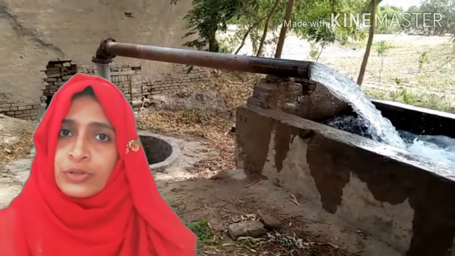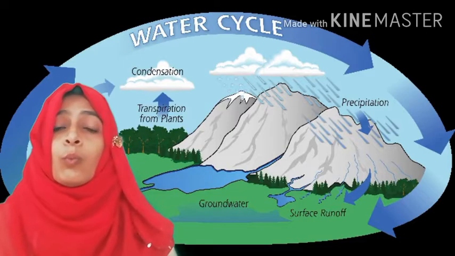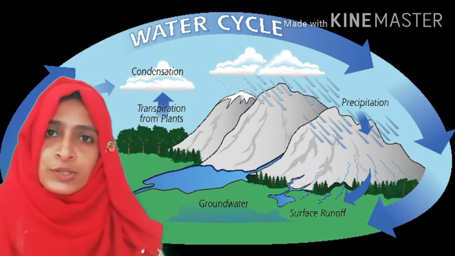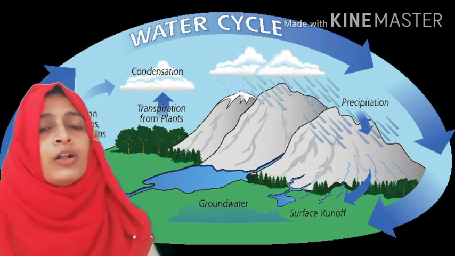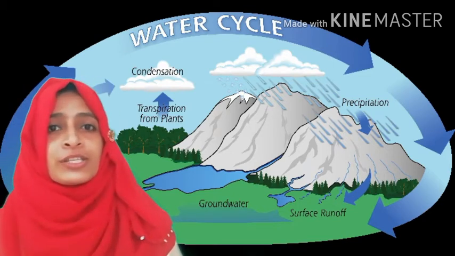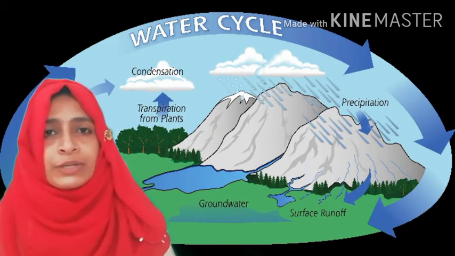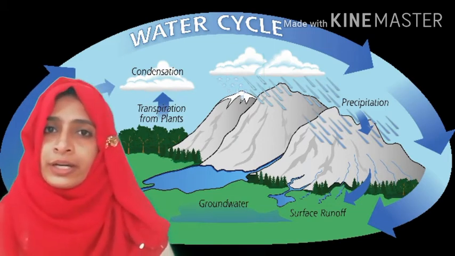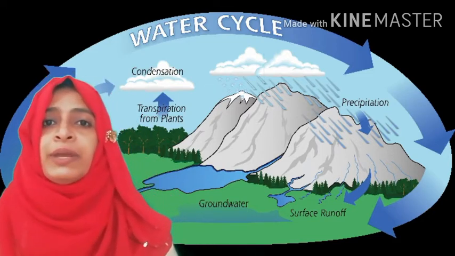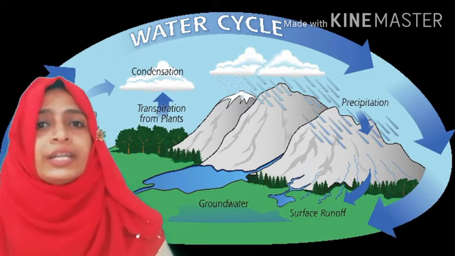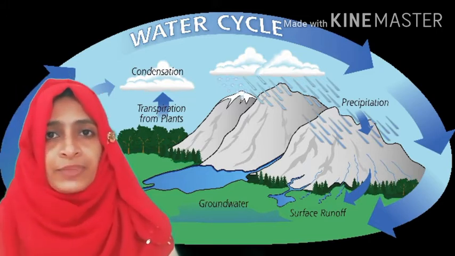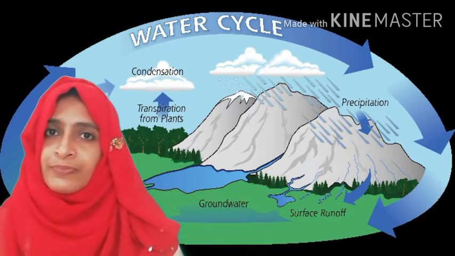Then we moved on to water cycle. Water from different sources gets evaporated and reaches the atmosphere. Water also reaches atmosphere as water vapor from plants by the process of transpiration. This water vapor gets converted to water by the process of condensation. When water moves up, it becomes cooler and undergoes condensation. These water droplets remain floating in the air and it is called cloud.